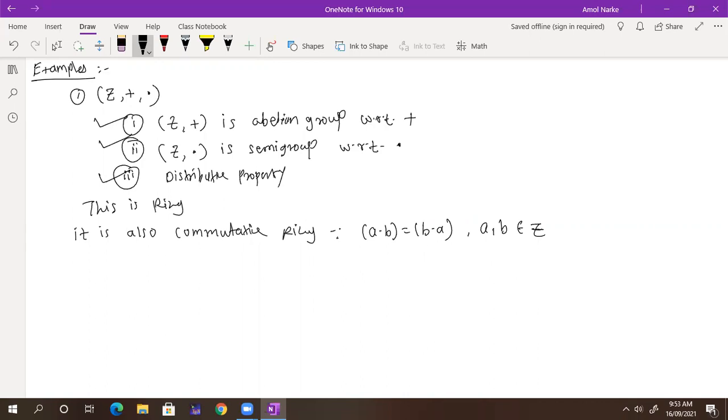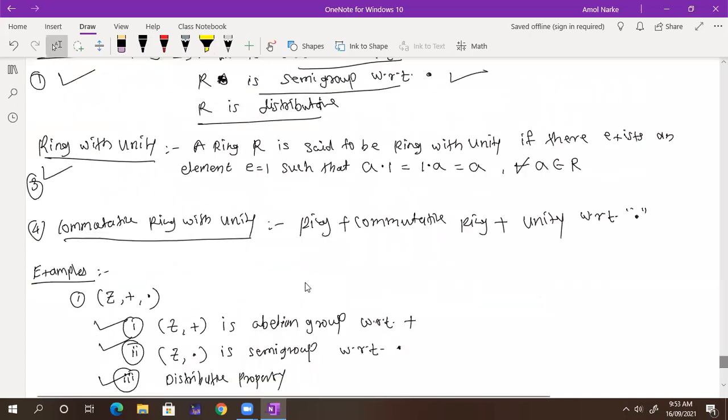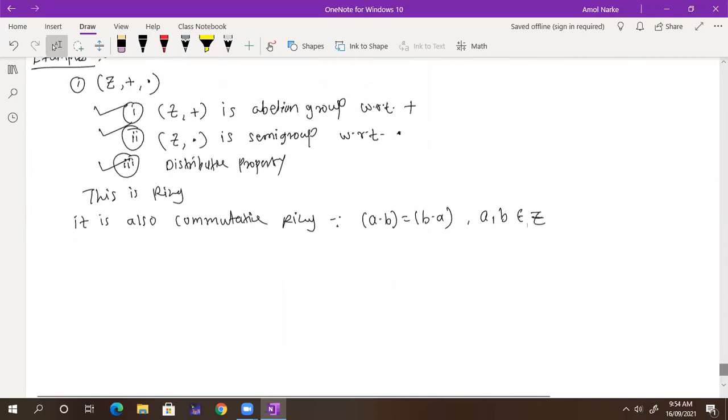Now tell me whether it has a unity element. Unity with respect to product. Yes or no? See, a ring is said to be a ring with unity if there exists an element 1 such that A into 1 is equal to 1 into A is equal to A. So whether such an element exists here in Z, just for product.